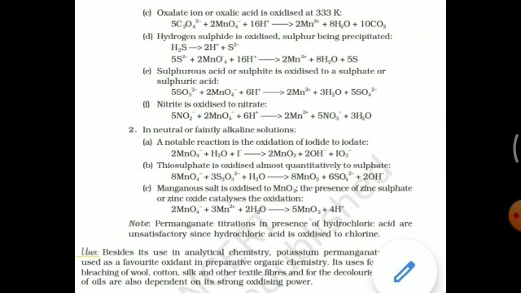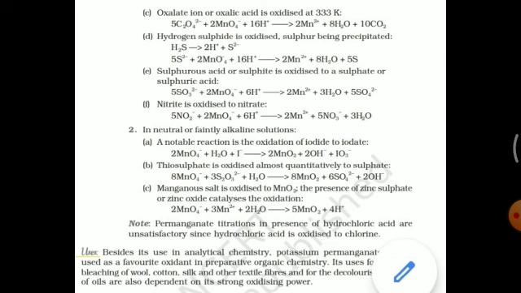So here also these are redox equations. You balance this by writing the oxidation equation and reduction equation, so you can easily balance the equation. Next, it oxidizes thiosulfate to sulfate.